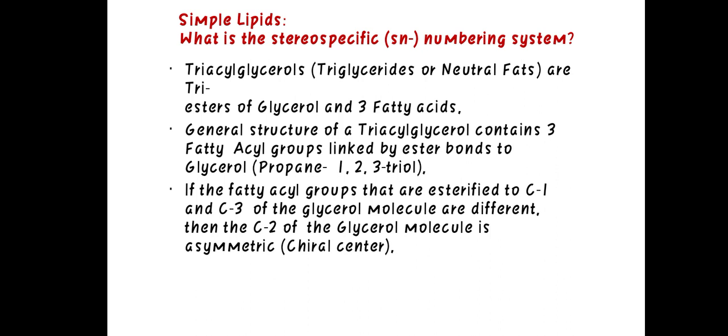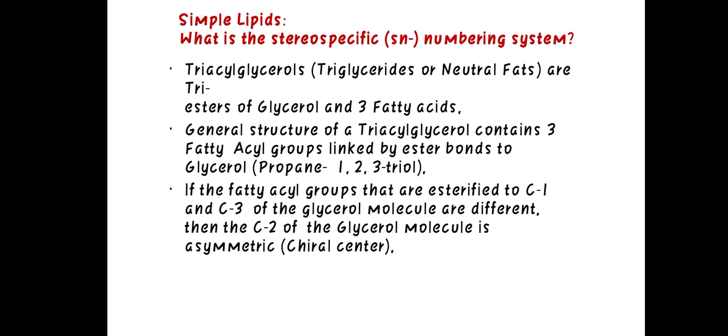Simple lipids. First of all, we will discuss what the stereospecific numbering system is. Triglycerols, or triglycerides, or neutral fats, are triesters of glycerol and three fatty acids. The general structure of triglycerol contains three fatty acyl groups linked by ester bonds to glycerol.